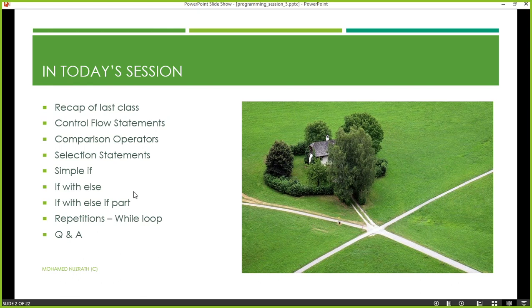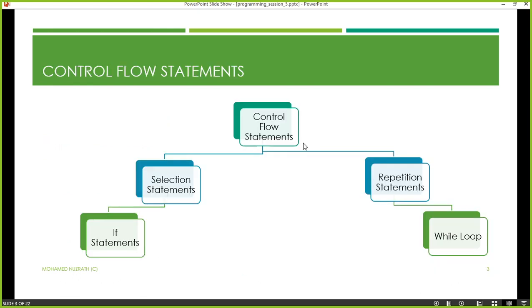All right, let's move on to the next slide and see what we have. When you take control flow statements, they can basically be divided into 2 categories.